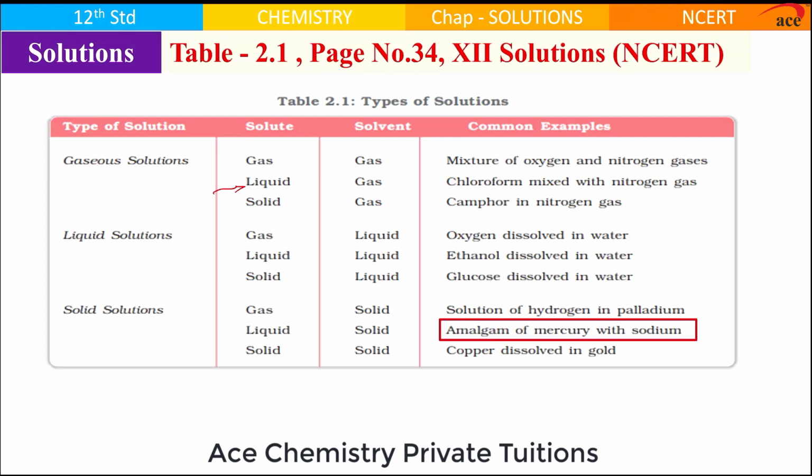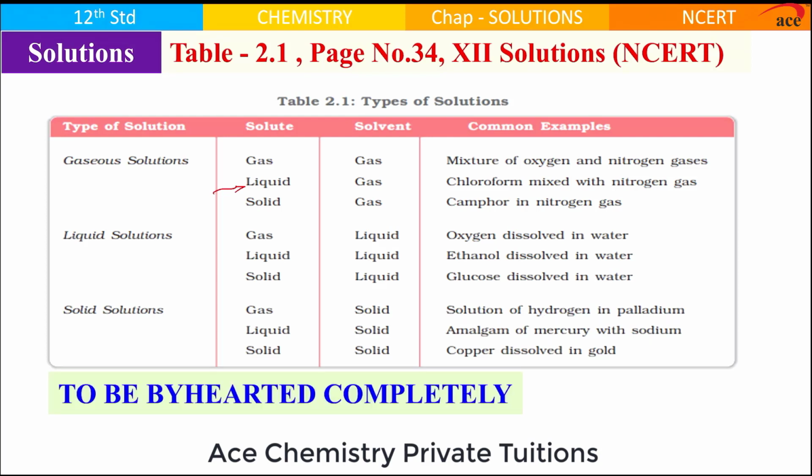So, in a chemistry lab, mercury is added lesser than the amount of sodium. Therefore, amalgam of mercury with sodium is an example of liquid in solid. When somebody says liquid in solid, liquid is in minor proportion and solid is in major proportion. Then this entire table has to be learned by heart by a student from any perspective, board exam as well as entrance exam.